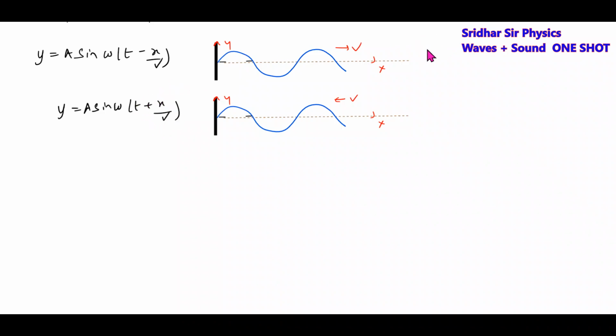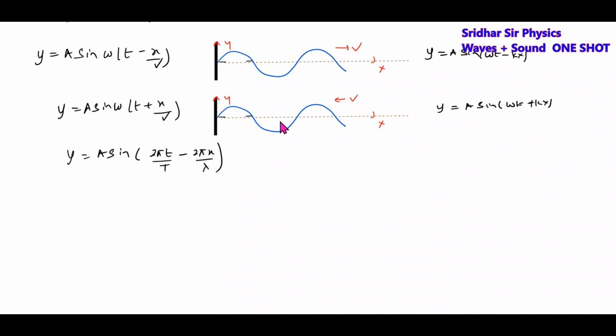What is the other equation? The other equation you can write in this way also: a sine omega t minus kx, or a sine omega t plus kx. This is a generalized wave equation, or we can even write it in a different way also: a sine of 2 pi by capital T t minus 2 pi x by lambda.